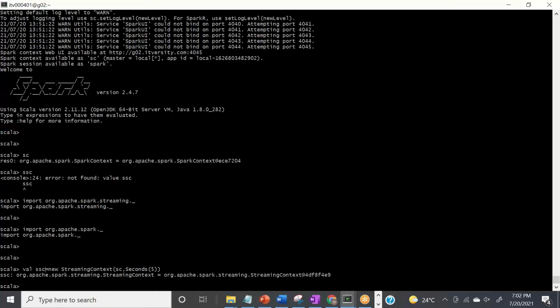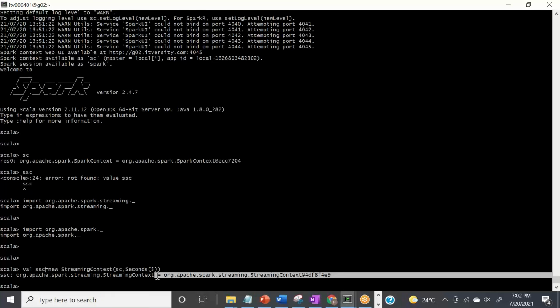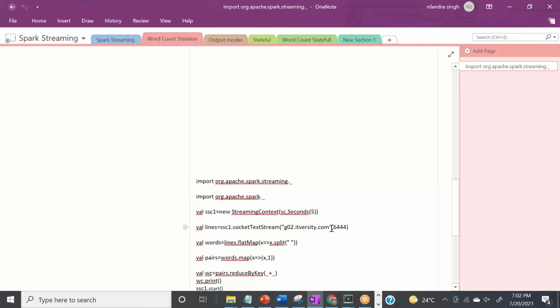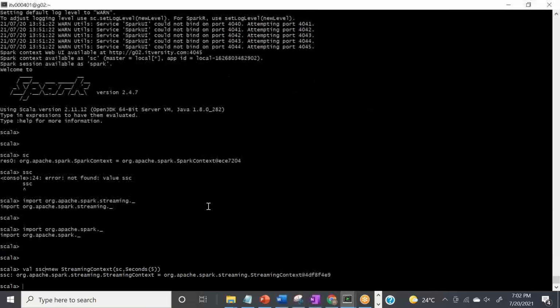Now see the most important thing. It created org.apache.spark.streaming.StreamingContext, and obviously it is stored somewhere in local memory. This is important again, and I'll explain it to you. Paste here, and let's say we want to go for localhost, and we can give any port. I'm writing 6444. You can write 6666, any port.